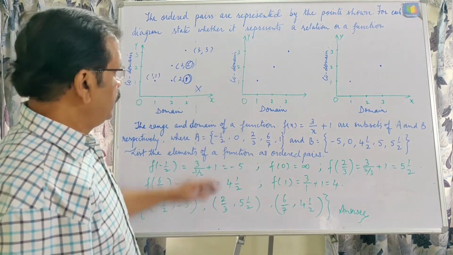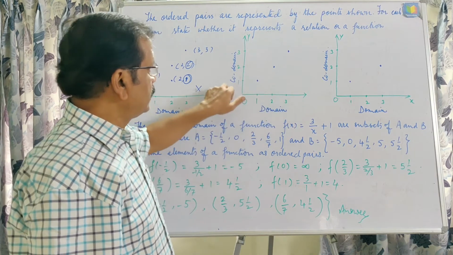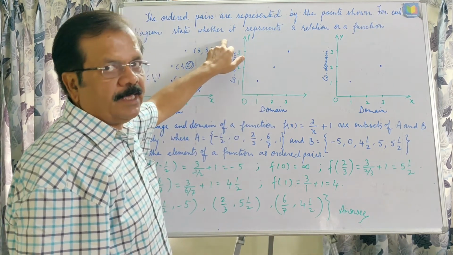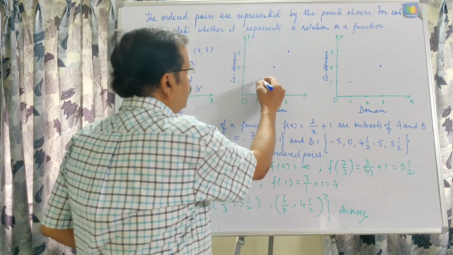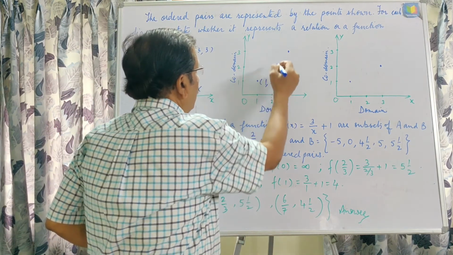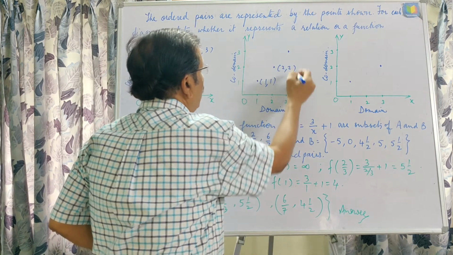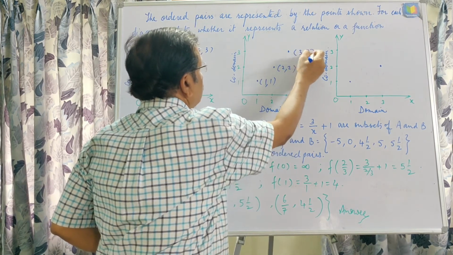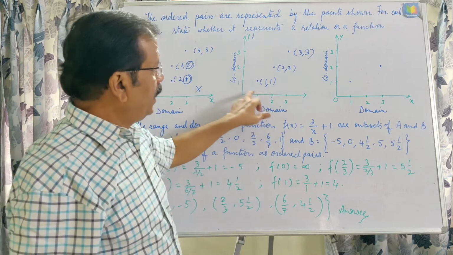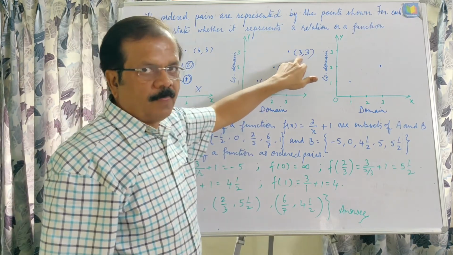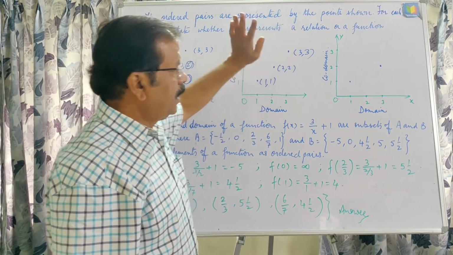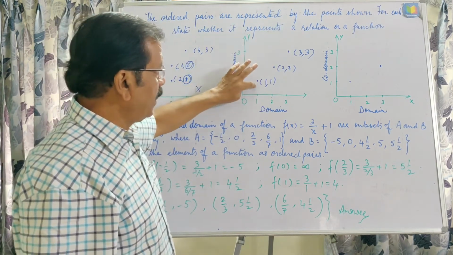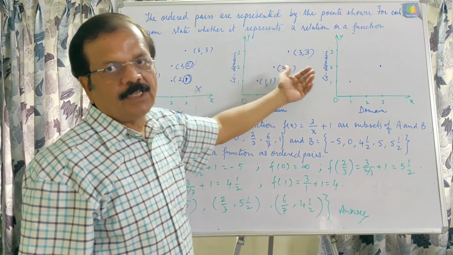Now this is the domain and this is the codomain from which we are taking the range, okay. Now here (1, 1), this is the ordered pair (1, 1), and this is (2, 2), and this is (3, 3). The entire domain is being used up here. First condition satisfied. All the elements of the domain are different, and that is why this is a function also.